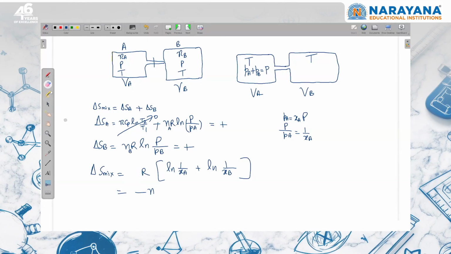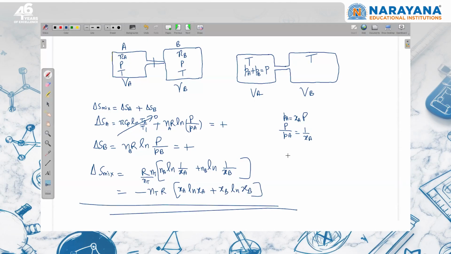Then I multiply and divide by n total. Now n total R will be common, and Na upon n total is mole fraction of A, so this gives mole fraction of A ln XA, mole fraction of B ln XB. This is the form in which you can convert.